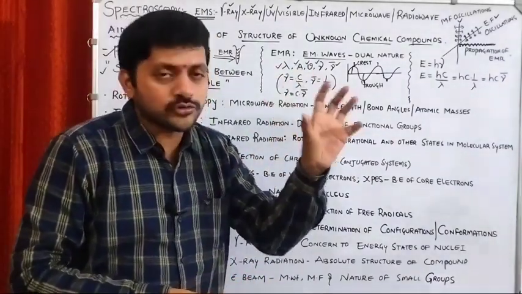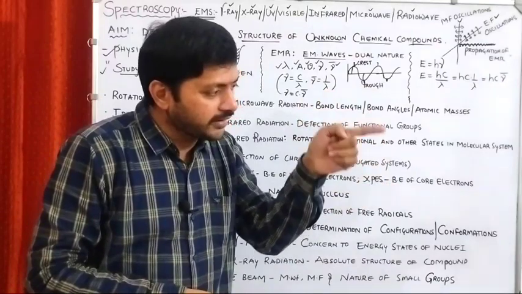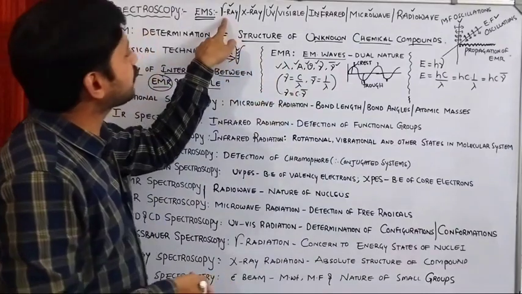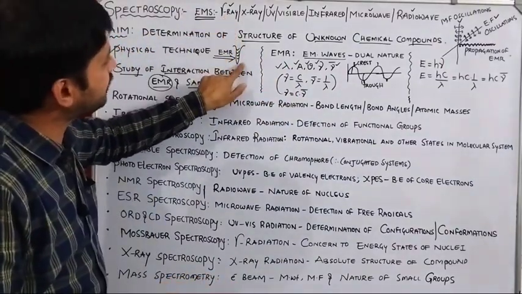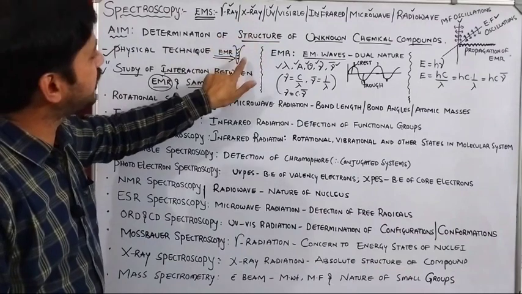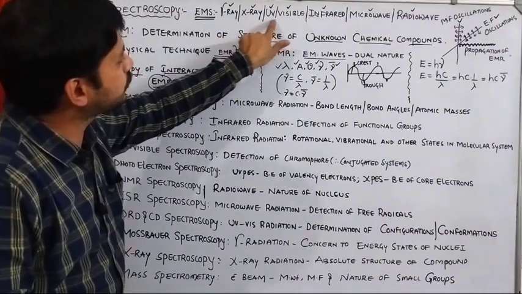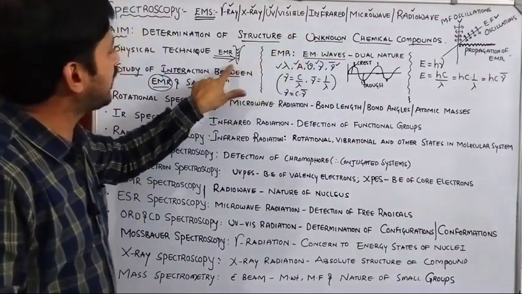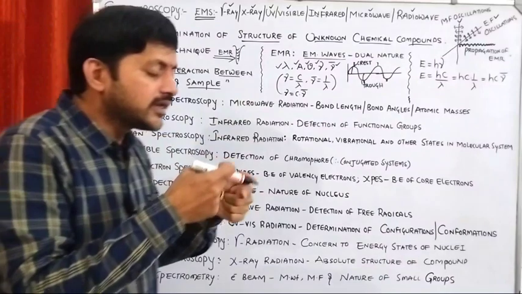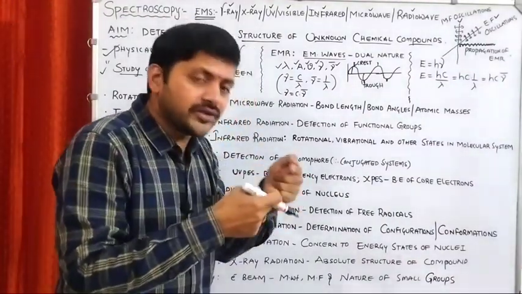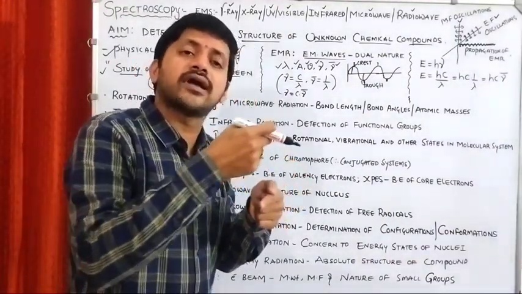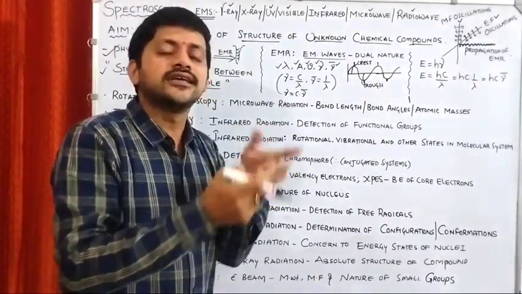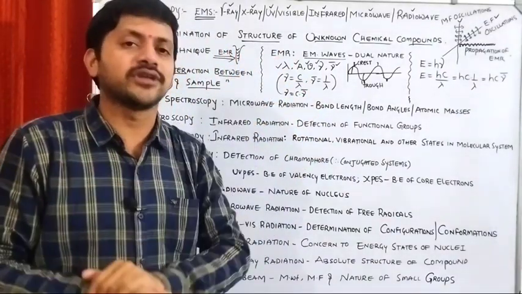Okay, so in spectroscopy, electromagnetic radiation interacts with your unknown sample. It means that in one spectroscopy, gamma rays will interact with the sample. In another spectroscopy, X-rays will interact with the sample. In another, UV-visible light will interact with the sample. In another, infrared light will interact with the sample. The interaction between the different kinds of electromagnetic radiation and the unknown samples results in the structural determination of your chemical compounds.